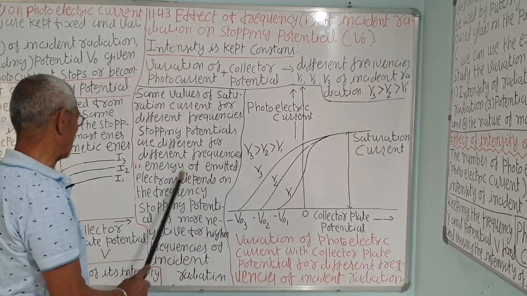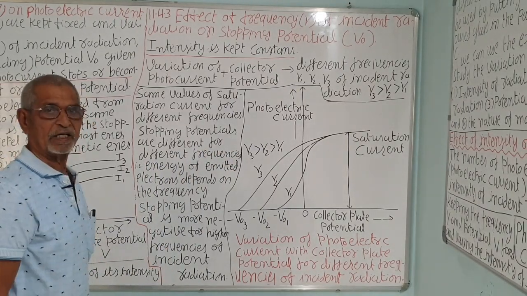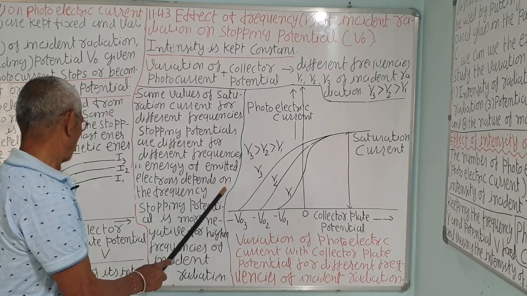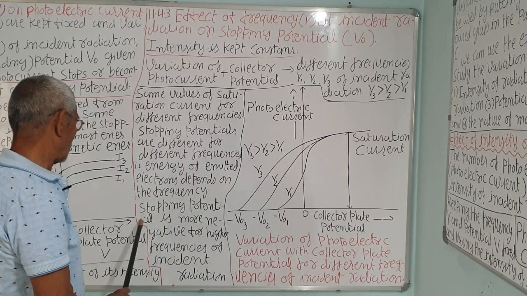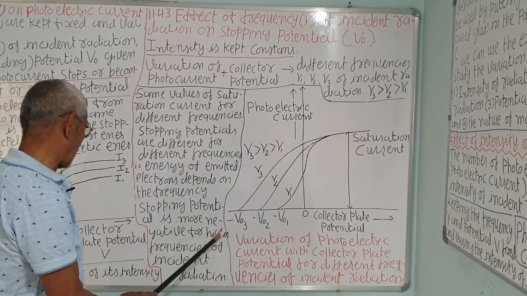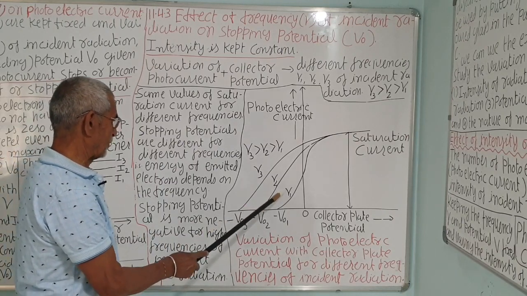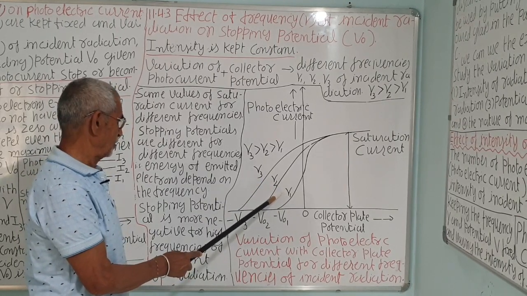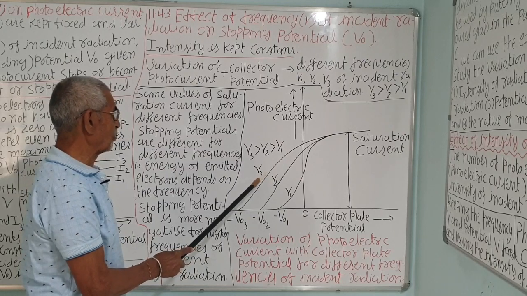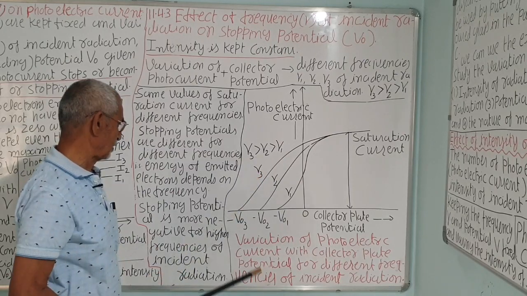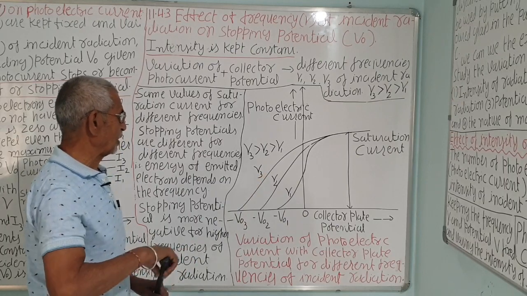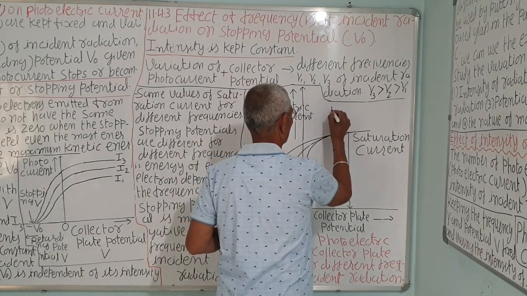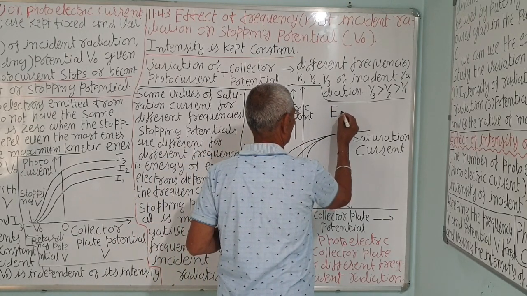That is, the energy of emitted electrons depends on the frequency, correct? So the stopping potential is more negative for higher frequency. Frequency is more, stopping potential is more. So nu3 is greater than nu2, which is greater than nu1. This is minimum, this is maximum. The stopping potential is higher because the electrons are more energetic, correct? Frequency is more, energy is more. The energy of an electron or particle is given by E equals h nu.